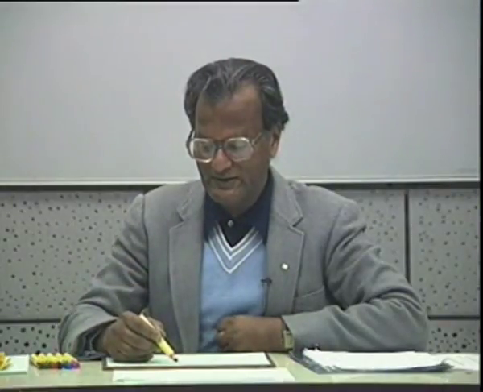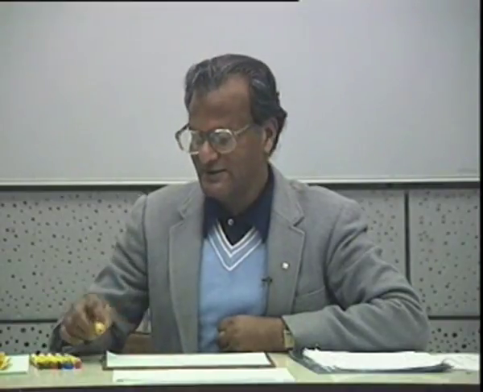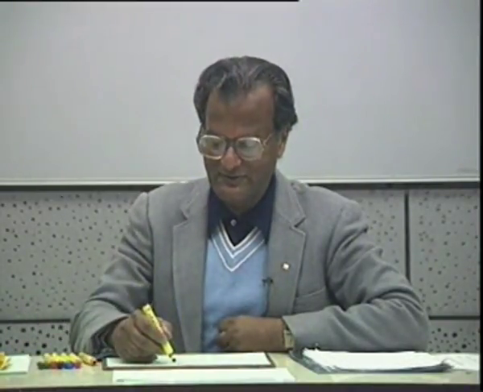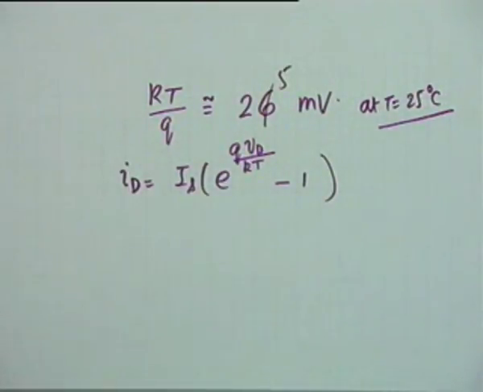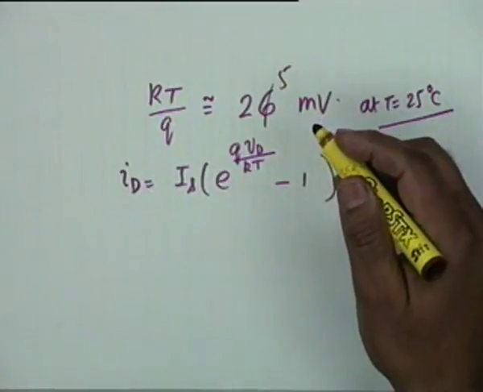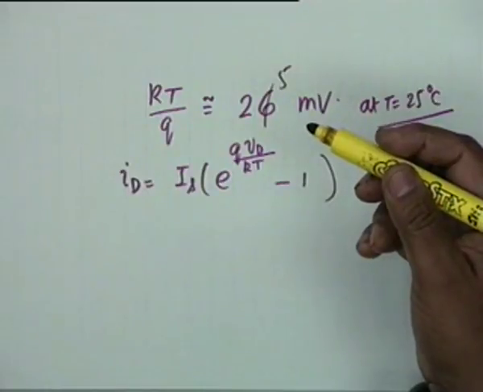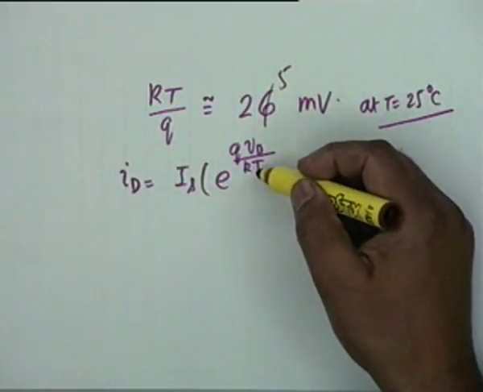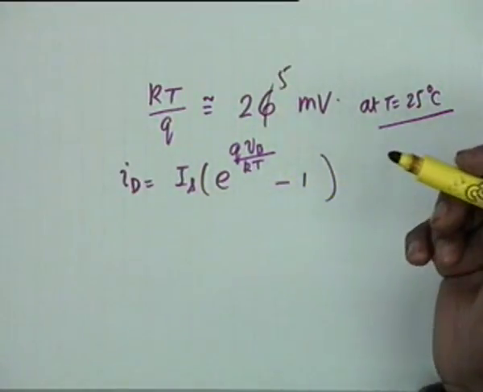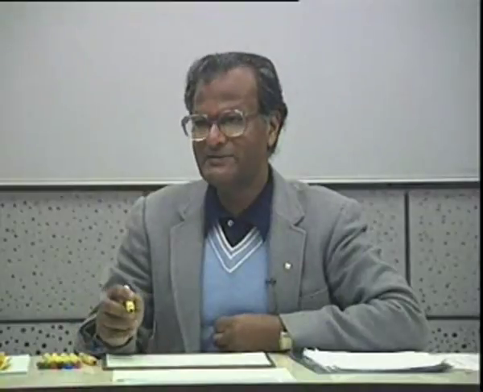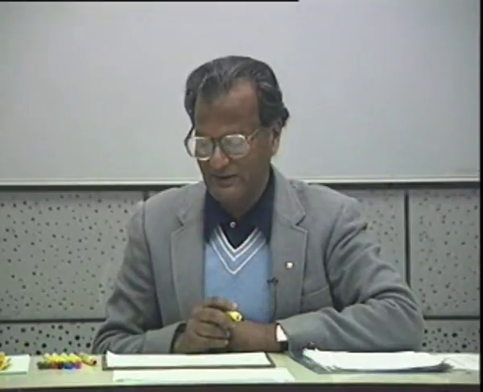You will see later on that in order to make calculations simple, instead of 26, we might take this as 25. There is nothing sacred about it. You reduced the temperature slightly, to make numerical calculation simple, which means that 1 by 25 will replace 1 by 26. 1 by 26 is not a very nice figure, but 1 by 25 is 0.04. It's a very nice figure. So most of the times we will take it as 25 millivolt.